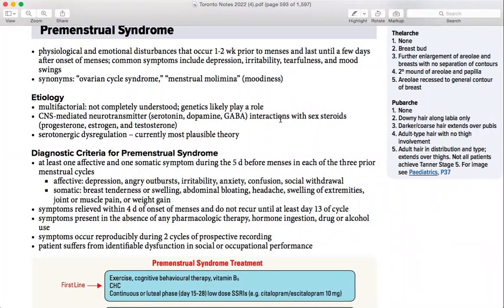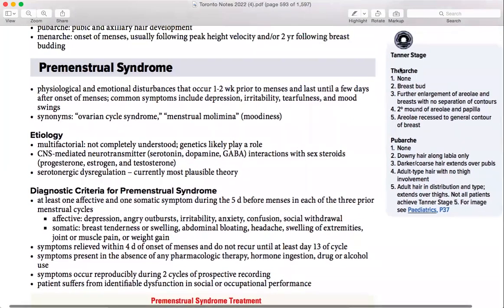Then comes the interaction with the sex steroids. What are those sex steroid hormones? Basically progesterone, estrogen, and testosterone. Serotonergic dysregulation is currently the most plausible theory. On the side there is Tanner staging. You need to know which Tanner stage comes after which one. It is basically knowing the normal one. If you know the normal, then you can differentiate between normal and abnormal. That's why you need to know what is normal, so if they give you a scenario, you can tell what doesn't make sense, and know this is abnormal and this is normal.